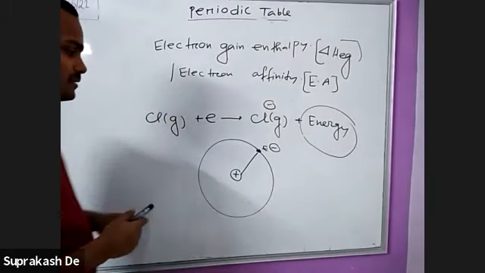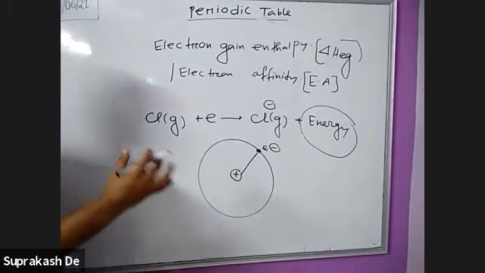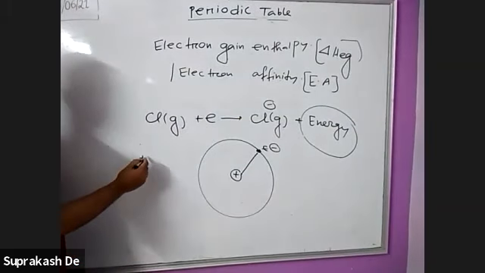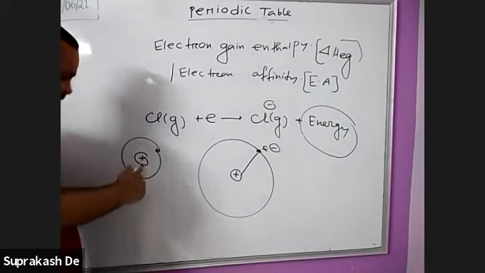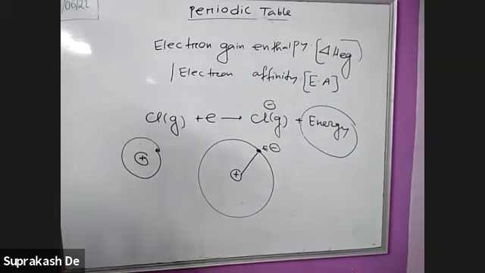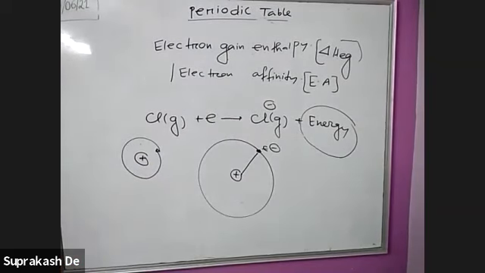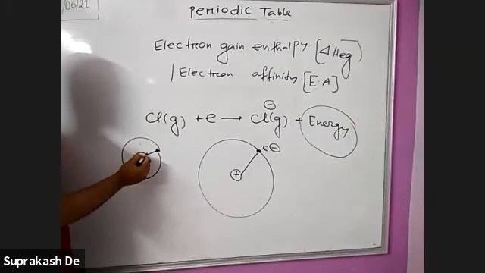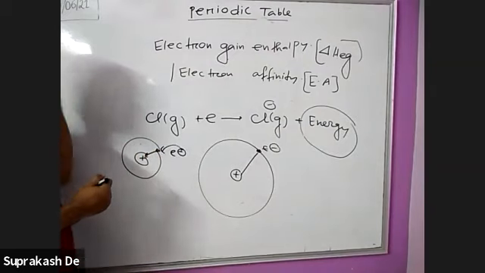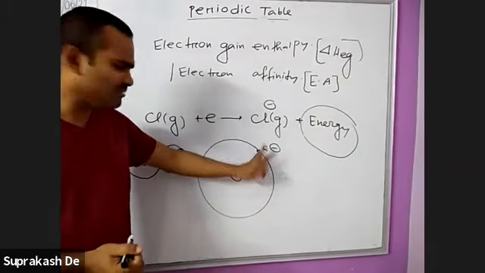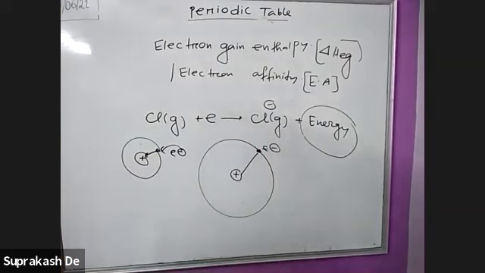So that means if the size is smaller and you give the extra electron here, it can accommodate because the size is smaller and the attraction is greater. If you give an extra electron, it can accommodate here. But if I give the extra electron here, it cannot accommodate.